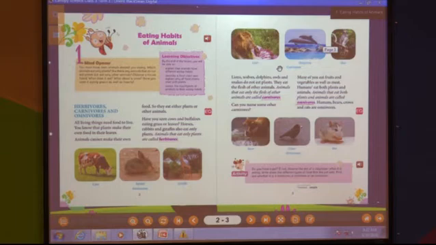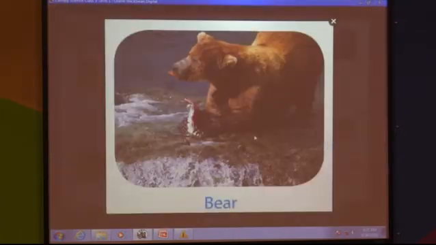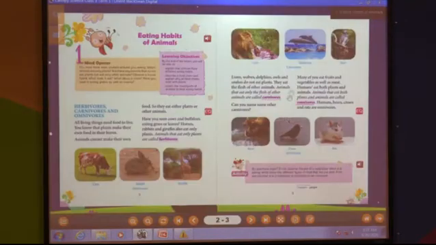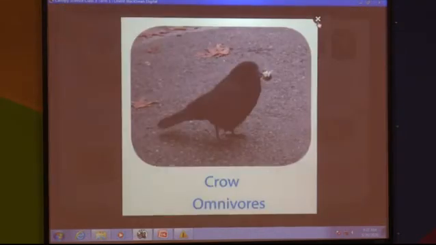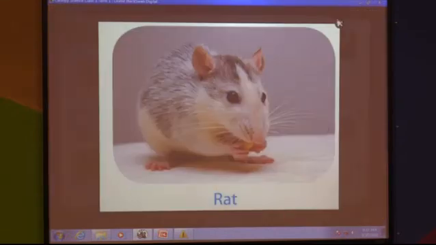What have we learned about herbivores? In short, plant eating animals. What is meant by carnivores? Flesh eating animals. Okay. Now, next question is, can you tell me, are there any animals that eat both plants and animals too? Can you see? Bear and crow and rat.